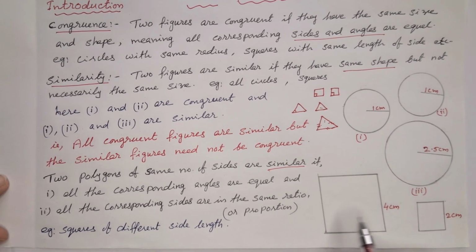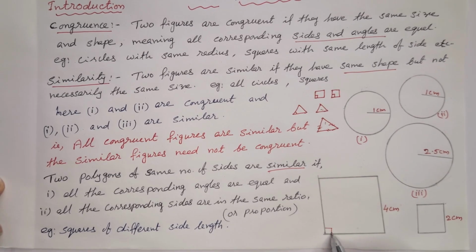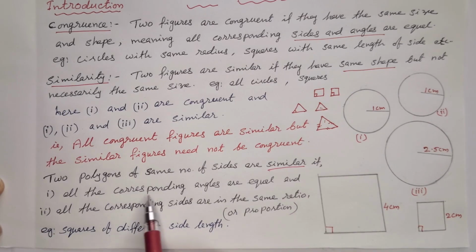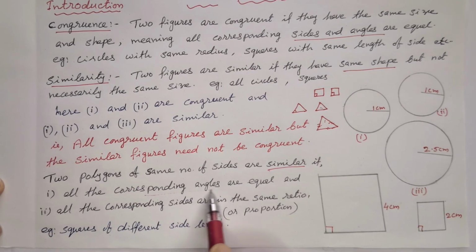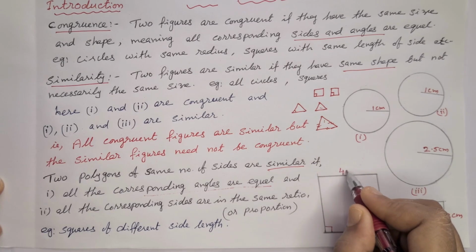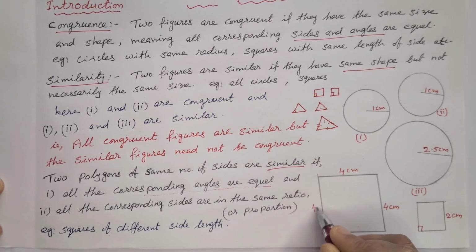For example, when we consider these two squares, we know that all angles are equal, 90 degrees. All corresponding angles are equal. And then corresponding sides are in the same ratio. This is 2 centimeter, this one 4 centimeter. Everywhere all four sides of this square are 4 centimeter.